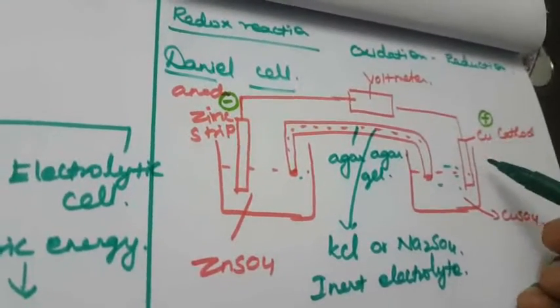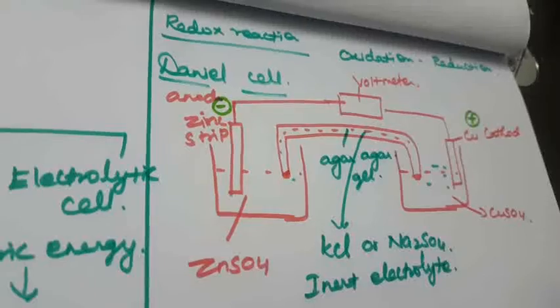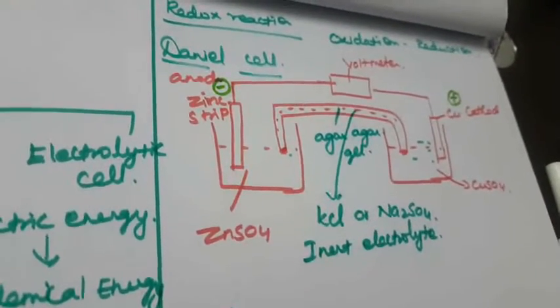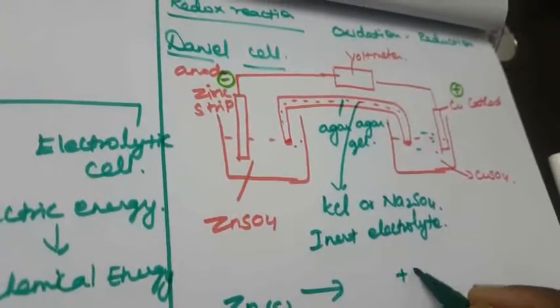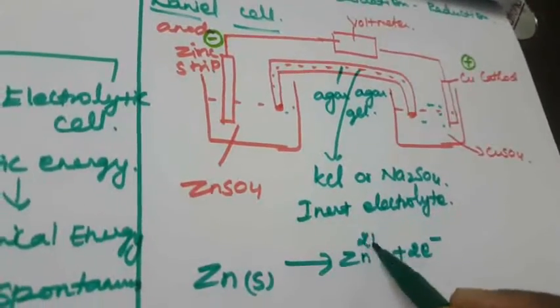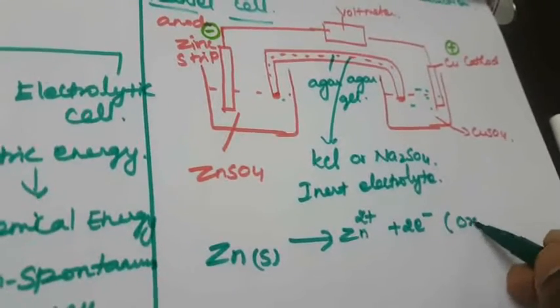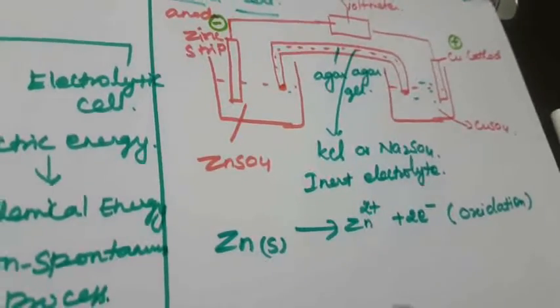So what is the nature? The copper cathode has the tendency to pull the electron towards the cathode. So what does that mean? Here, the solid zinc will lose that electron, that is 2 electrons, so it will become a Zn2+ ion. So what will be the reaction? The removal of electrons is called oxidation. Okay, this is oxidation.